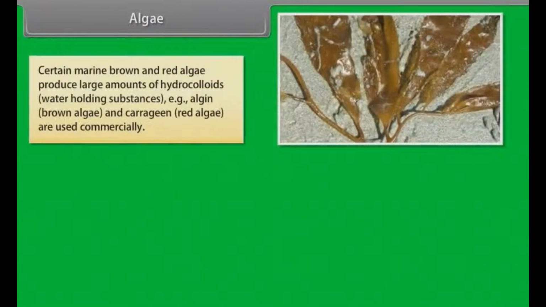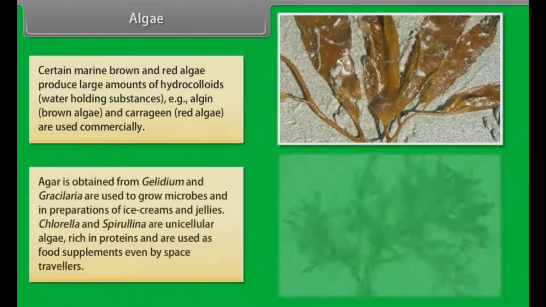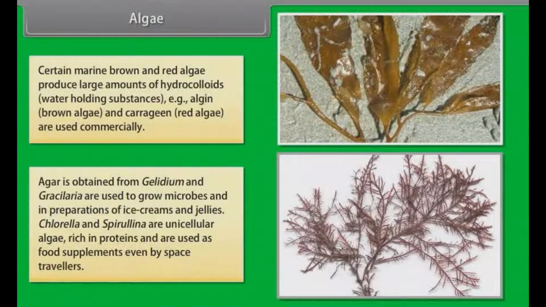Certain marine brown and red algae produce large amounts of hydrocolloids, water-holding substances, that is, algin from brown algae and carrageen from red algae, which are used commercially. Agar obtained from Gelidium and Gracilaria is used to grow microbes and in preparations of ice creams and jellies. Chlorella and Spirulina are unicellular algae rich in proteins and are used as food supplements even by space travelers.